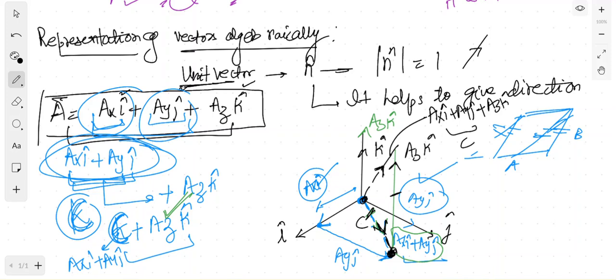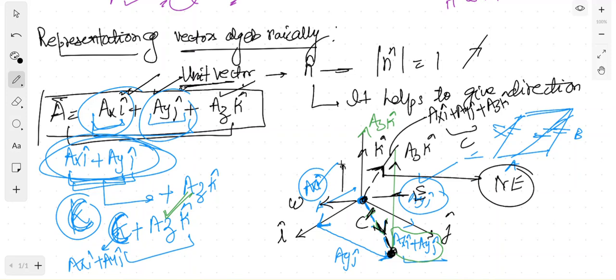That will provide you the final addition value. So as I said, whenever you are using a graphical or algebraic representation, what you finally get is a direction. If you are asked what the direction of axi plus ayj plus azk is, you can very easily say that the final direction is this arrow, which is nothing but the northeast direction, right? This is east, this is west, this is north, and this is south.